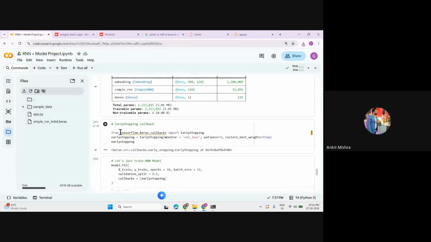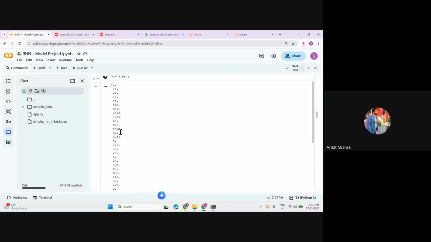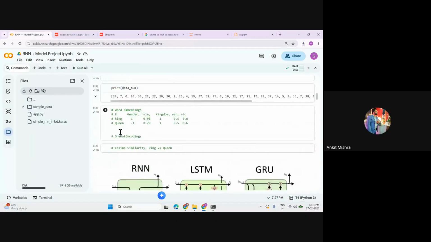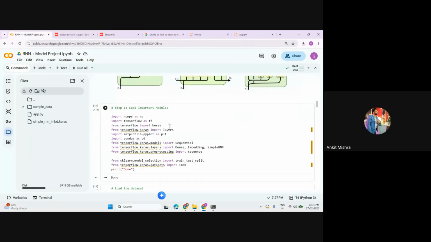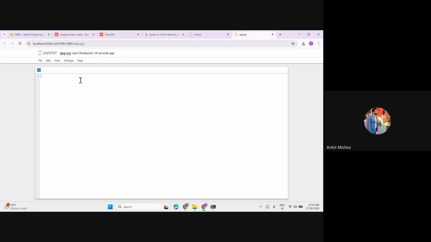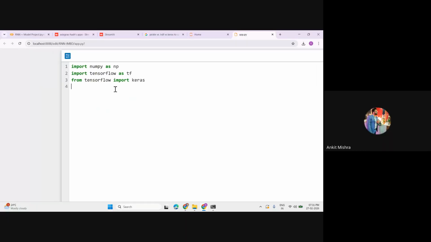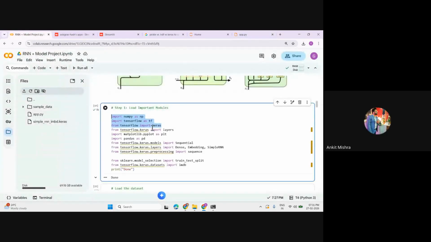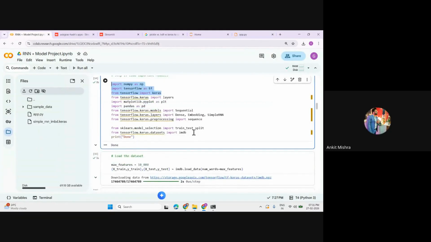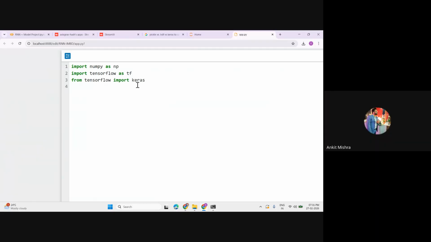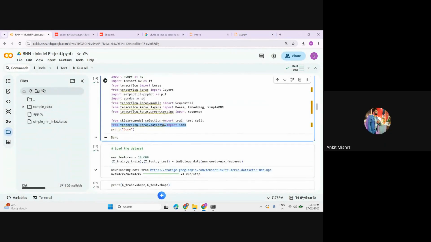I'll go to my Jupyter notebook. Whatever modules I have, let me copy and paste them: import NumPy, import TensorFlow. I'll paste IMDb as well. Where is IMDb? Yes, this one. Perfect, let me copy this one. Now I want to load my model as well as the padding sequence.